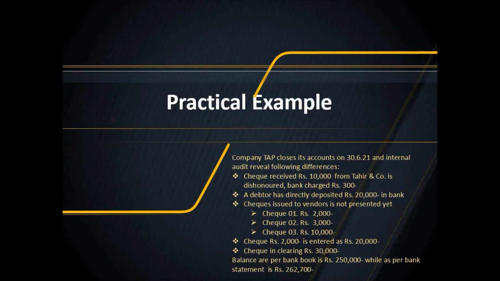Checks issued to vendors are not presented yet: check number 1 for 2,000, check number 2 for 3,000 and check number 3 for 10,000. A check of rupees 2,000 is entered as rupees 20,000. A check in clearing is 30,000 rupees. Balance as per bank book is rupees 250,000, while as per bank statement it is rupees 262,700.